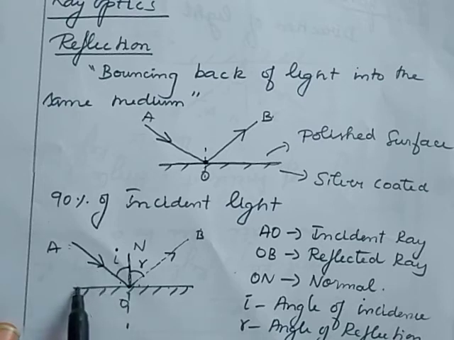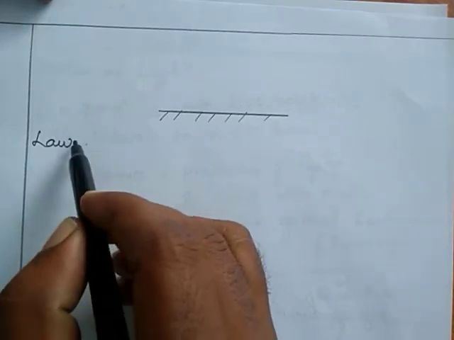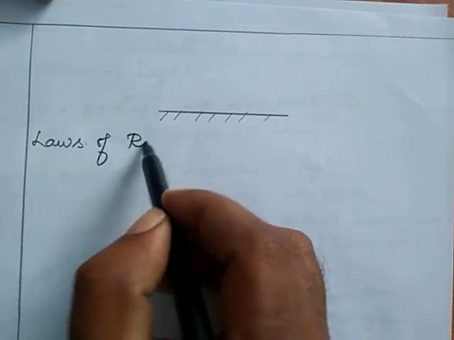Here, the angle between the incident ray and the surface is known as the glancing angle. Now let me see the laws of reflection.